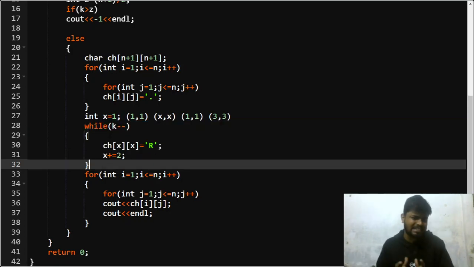So this question might seem a little bit tricky to a beginner, but believe me, when you get such questions, don't get worried by looking at the problem statements. Just try to dry run and try to see what is the pattern that you can observe. Like try to make cases like we did, n is equal to 1, n is equal to 2, n is equal to 3, 4 and 5, and you will get some pattern, and then you will be able to write the code for it.